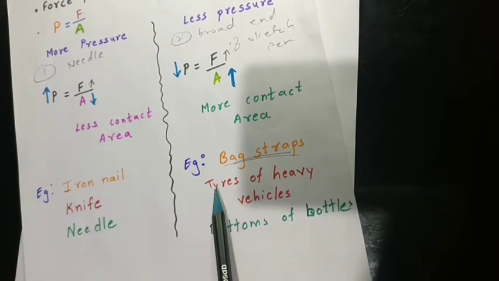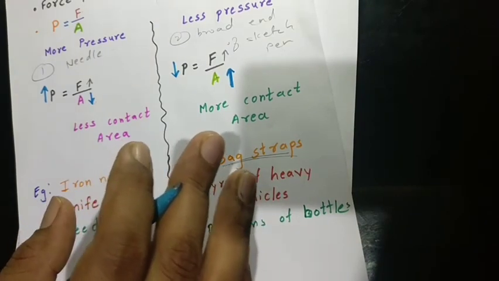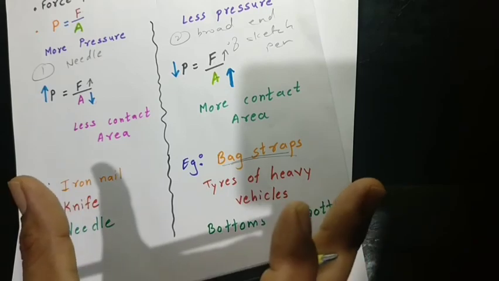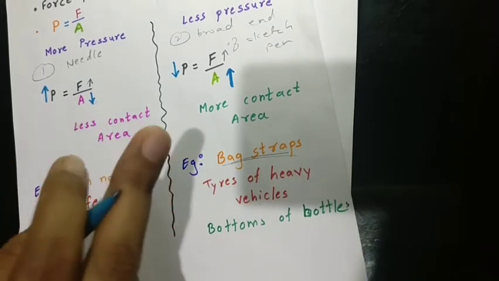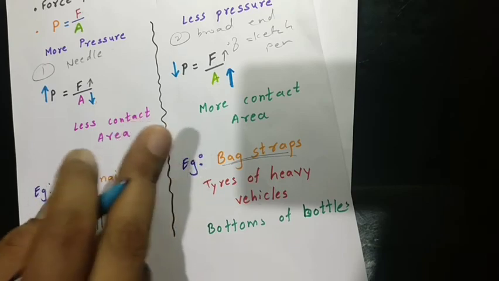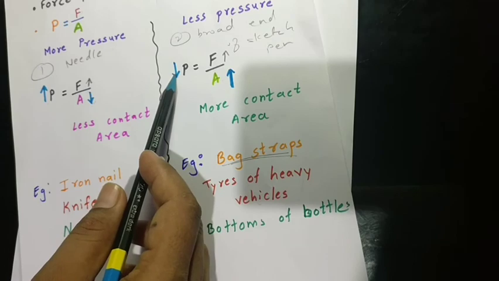In the same way, one more example I want to discuss with you is the tires of heavy vehicles. The tires are broad, so the contact area with the road surface increases, and when contact area with the surface increases, it produces less pressure.